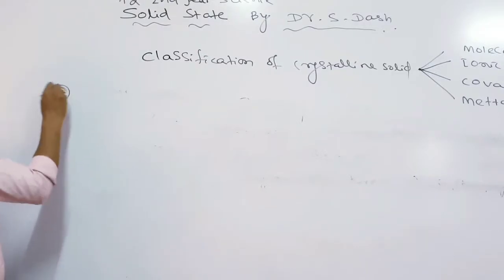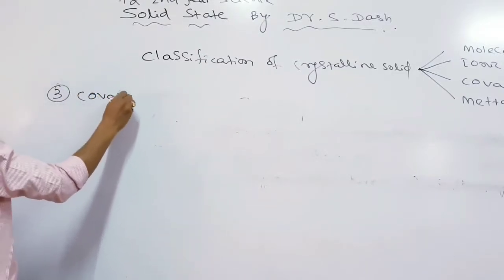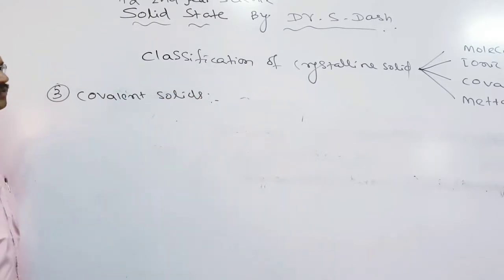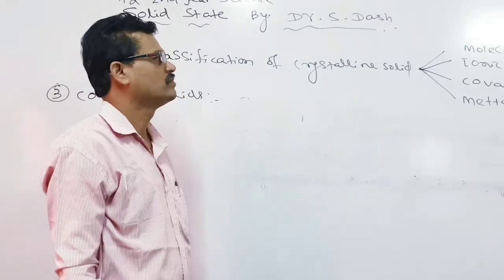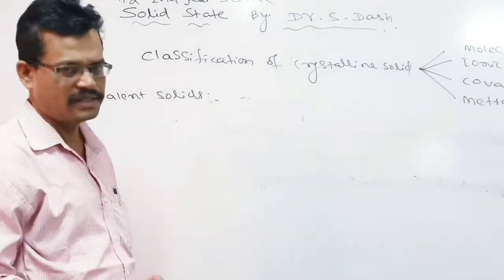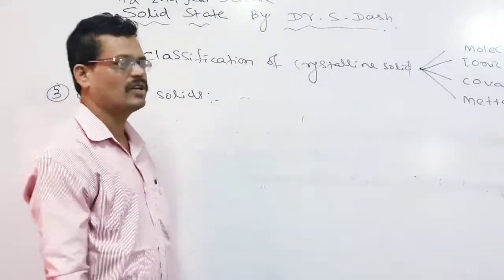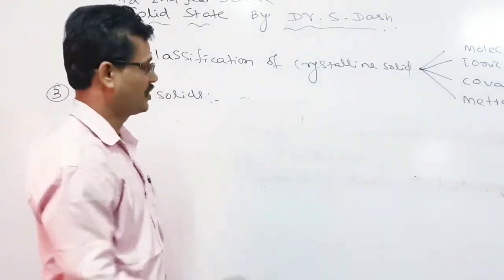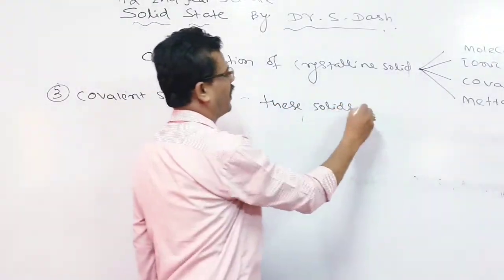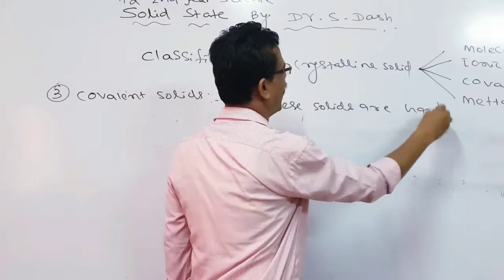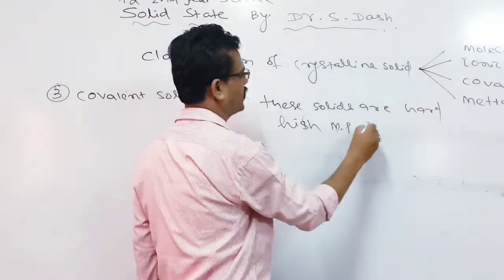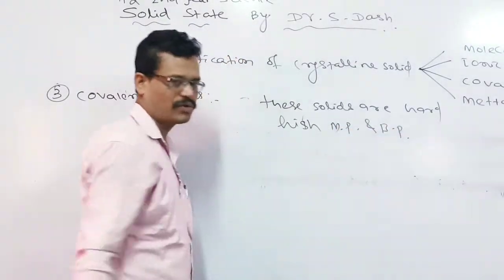Next is the category of covalent solids. Covalent solids are formed by atoms, and they are generally formed by non-metals. These solids are also very hard, and they have high melting and boiling points.